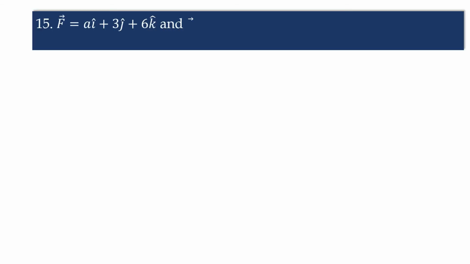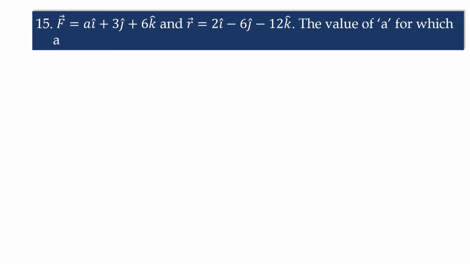F bar is equal to A i cap plus 3 j cap plus 6 k cap, and R bar is equal to 2 i cap minus 6 j cap minus 12 k cap. The value of A for which angular momentum is conserved. Here we have to calculate the value of A. Let us go to the solution.